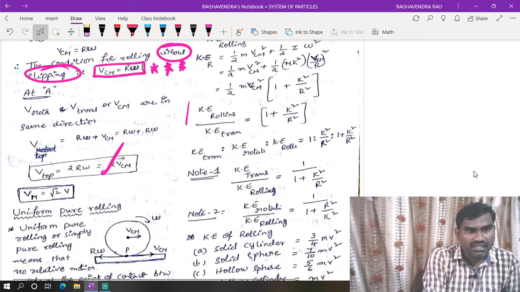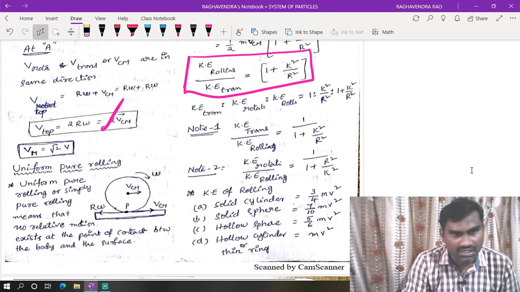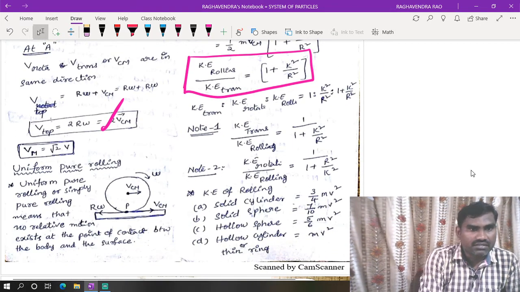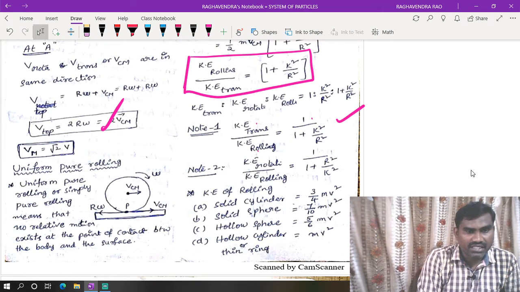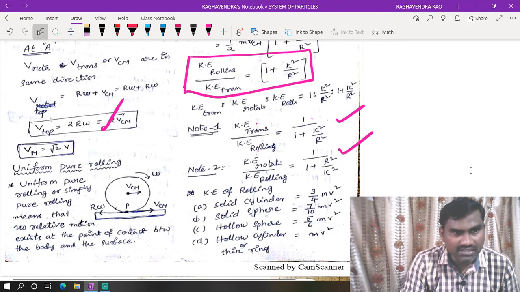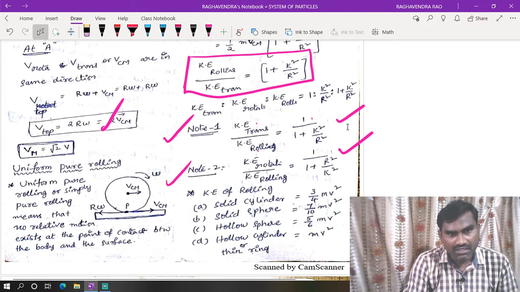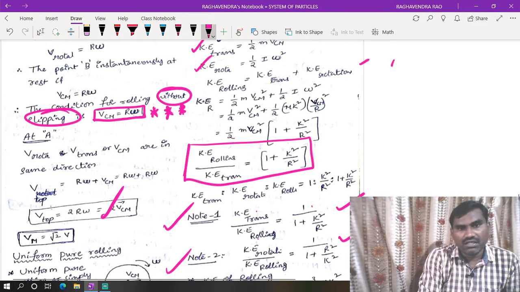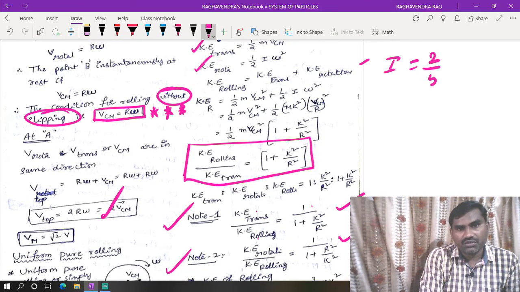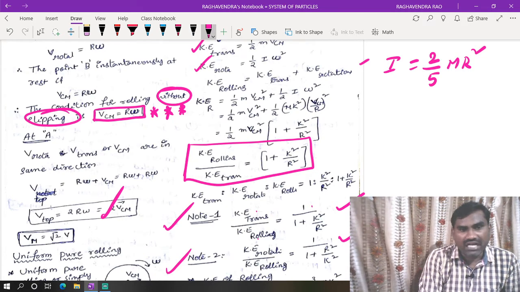This is a very important formula we need to consider. Translational kinetic energy by total rolling kinetic energy is equal to 1 by 1 plus k square by r square. Rotational by rolling kinetic energy is 1 by 1 plus r square by k square. These are the very important ones. For solving numericals also we need to write the split. For example, for a sphere, I is equal to 2 by 5 mr square. So what is the value of r square by k square?